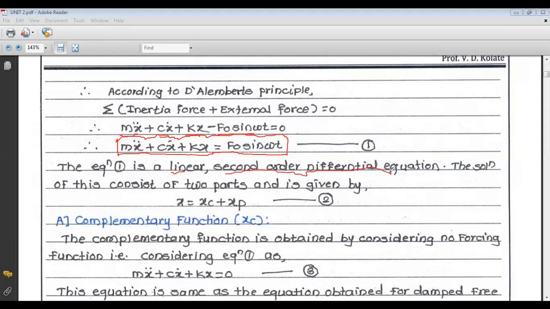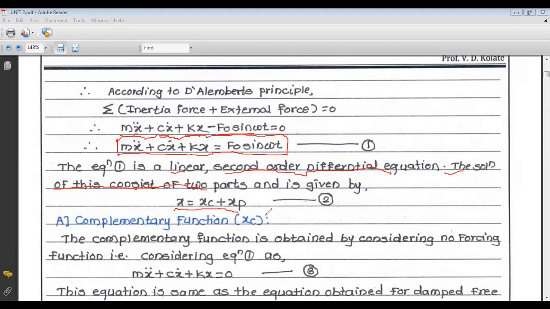Because of the introduction of the forcing term, the solution consists of two parts. The solution of this equation number 1, mx double dot plus cx dot plus kx is equal to F0 sine of omega t, a linear second order differential equation, is given by x is equal to xc plus xp.